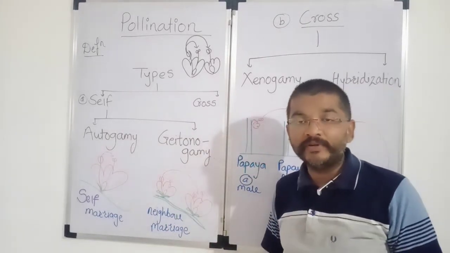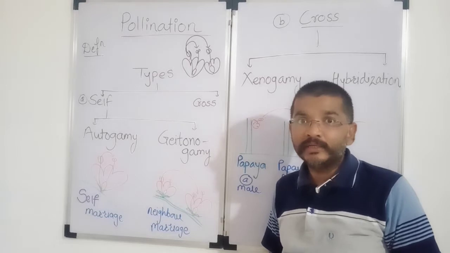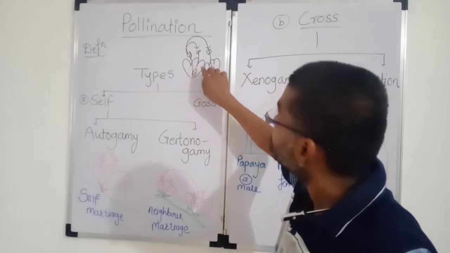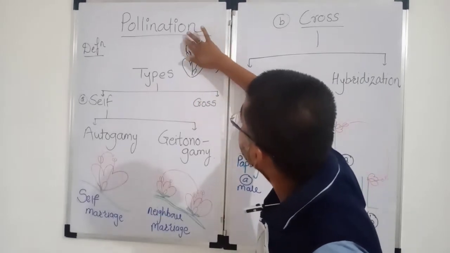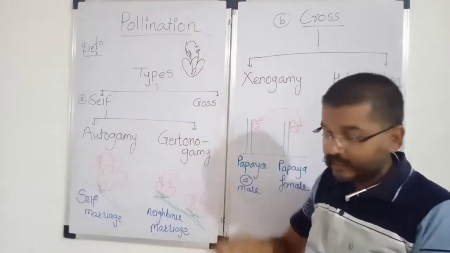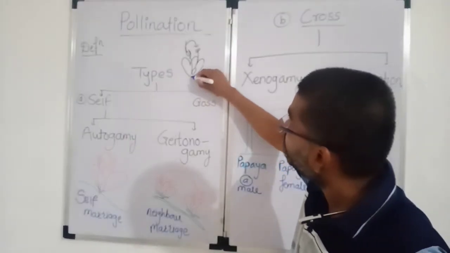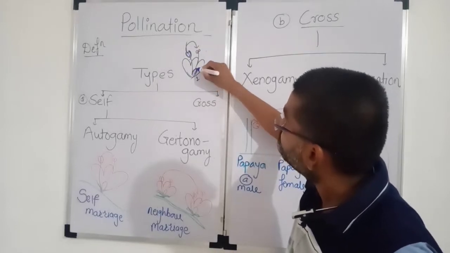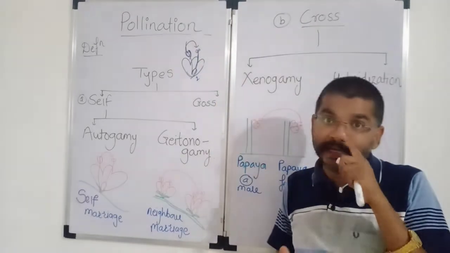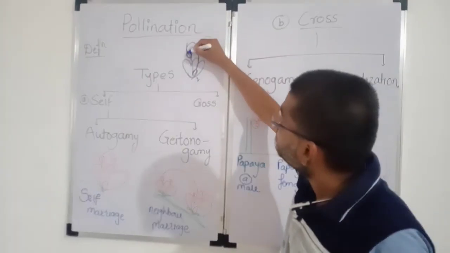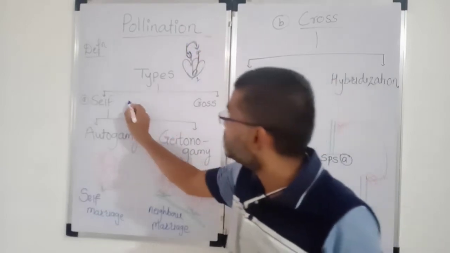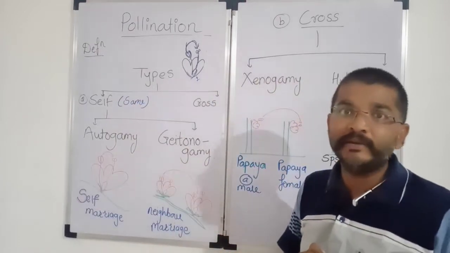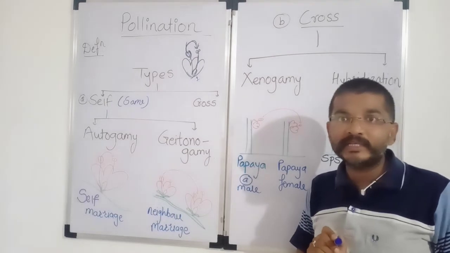First of all, we have to see the definition of self-pollination. If the transfer of pollen grain takes place from the anther of one flower to the stigma of the same flower, here only one flower is involved. For example, in this case, the flower is only one. This flower is having both the sex organs, that is androecium and gynoecium, both in one flower. If the transfer of pollen grain takes place from anther to the stigma of the same flower, the important word is self. The pollination takes place in the same flower having the same genetic makeup.